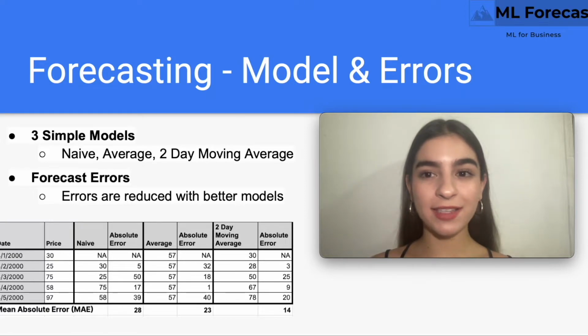ML Forecast has a variety of sophisticated models based on advanced technology like artificial intelligence and machine learning, which can in many cases improve our forecast beyond the capabilities of traditional statistics.